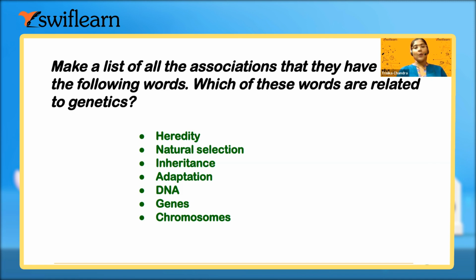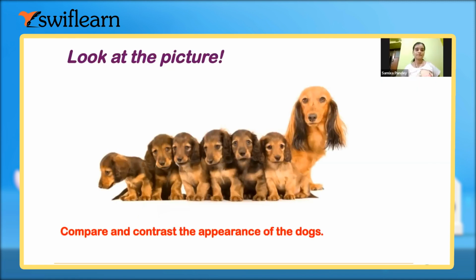Okay. Now look at the picture and tell me how you can compare all these puppies with the mother puppy and their appearance. What are the similarities and dissimilarities? First see, think, and then answer.